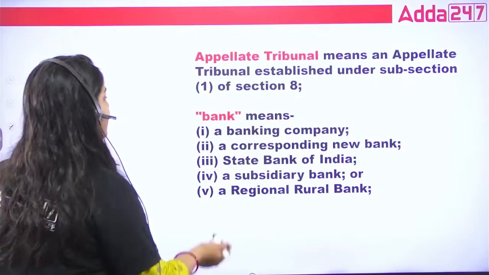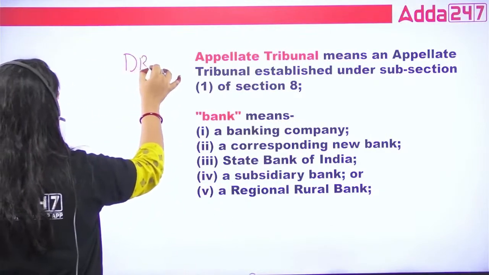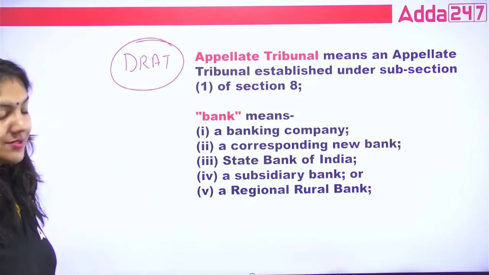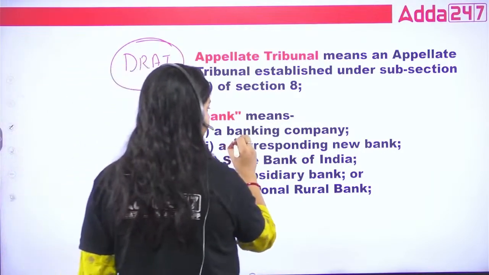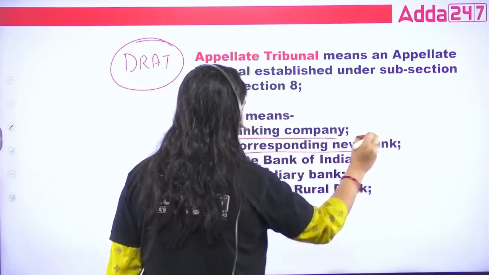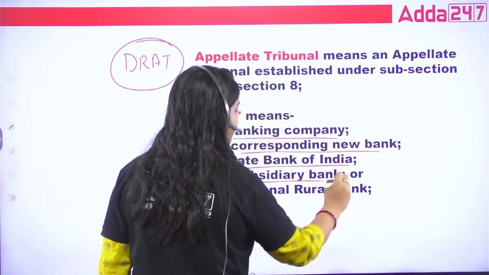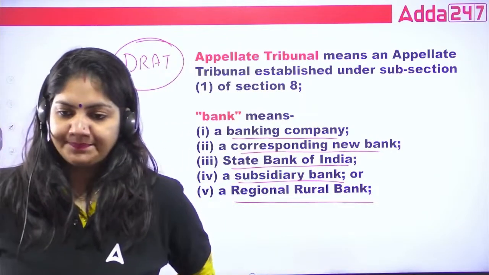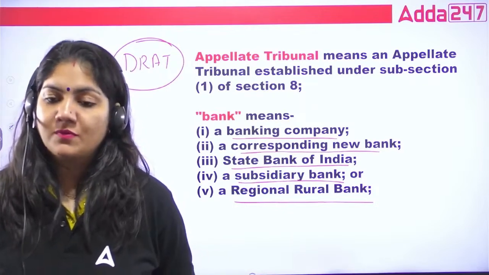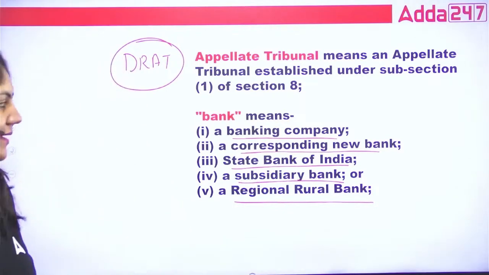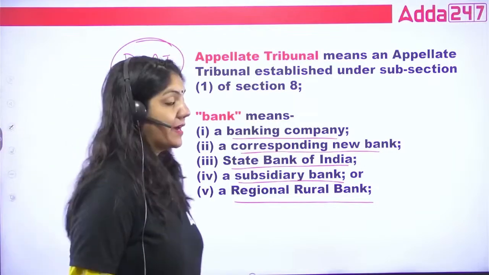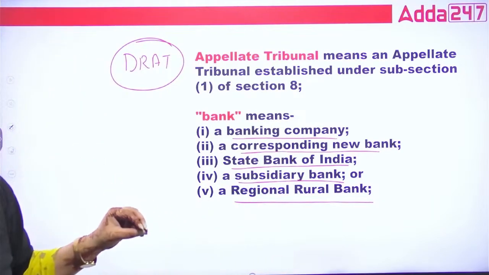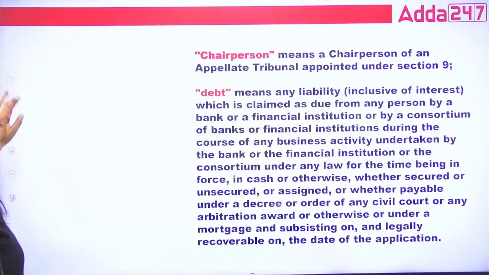What is appellant tribunal? So appellant tribunal is basically DRAT. That's it. This is your appellant tribunal, right? What is bank? Bank means banking company, corresponding new bank, State Bank of India, subsidiary bank, regional rural bank. See, that can come in the form of question, what is bank under the DRT. By seeing the definition, you can easily identify which kind of question can come from this.